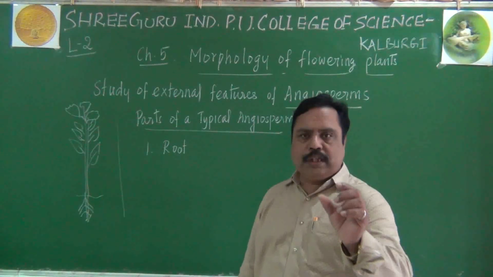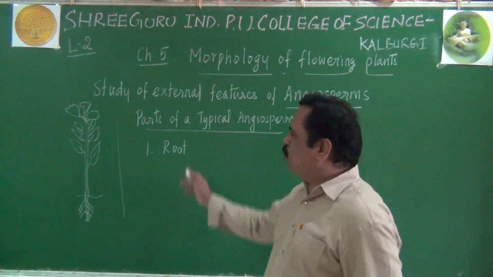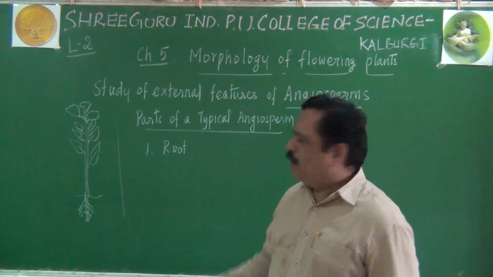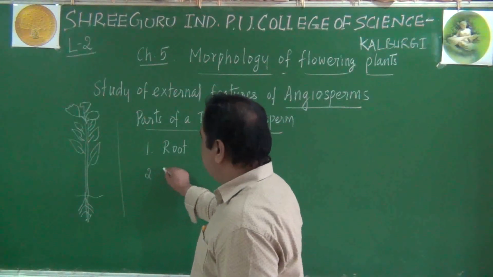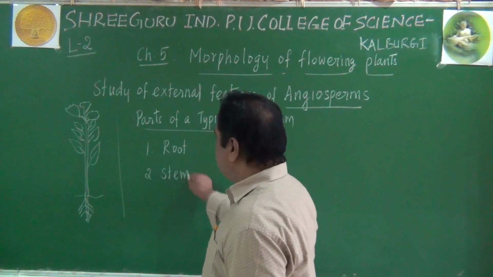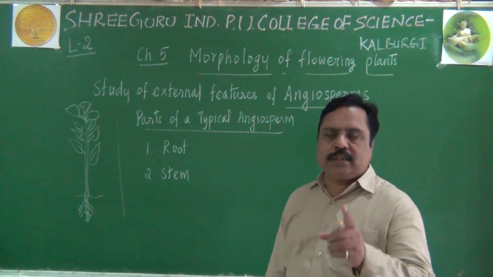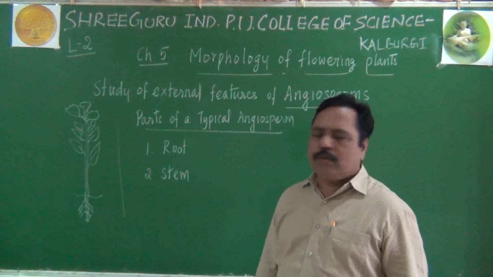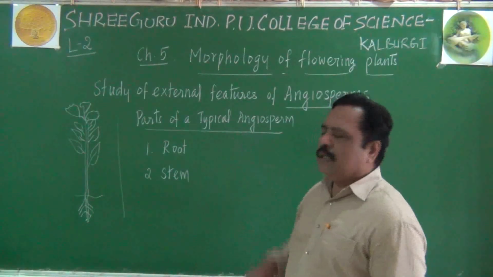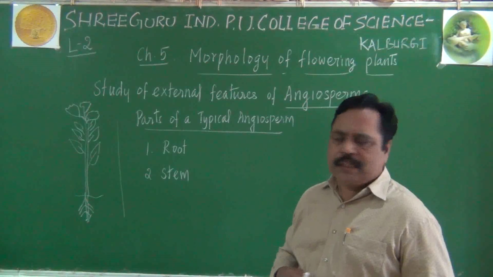We are going to study a detailed account of this root system in this lesson. The second part is the stem of the plant. You have to remember, STEM. It is not STEAM. Stem. This is the stem of the plant in the angiosperm we will be studying.